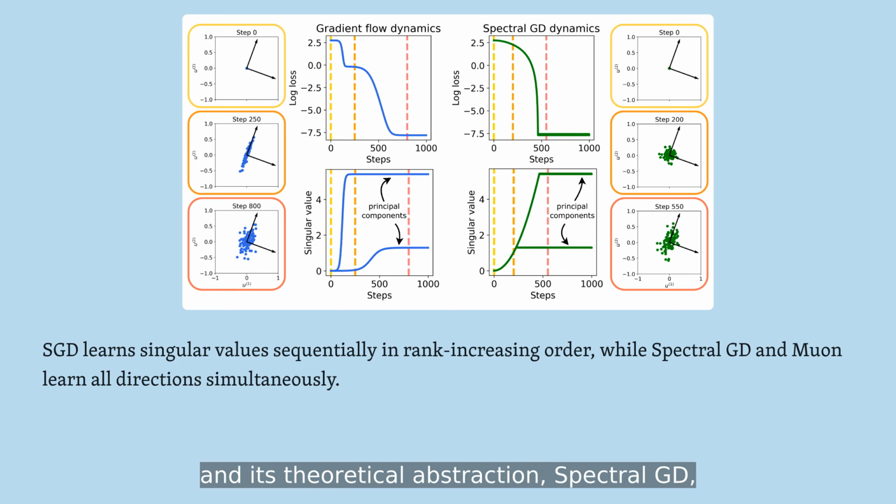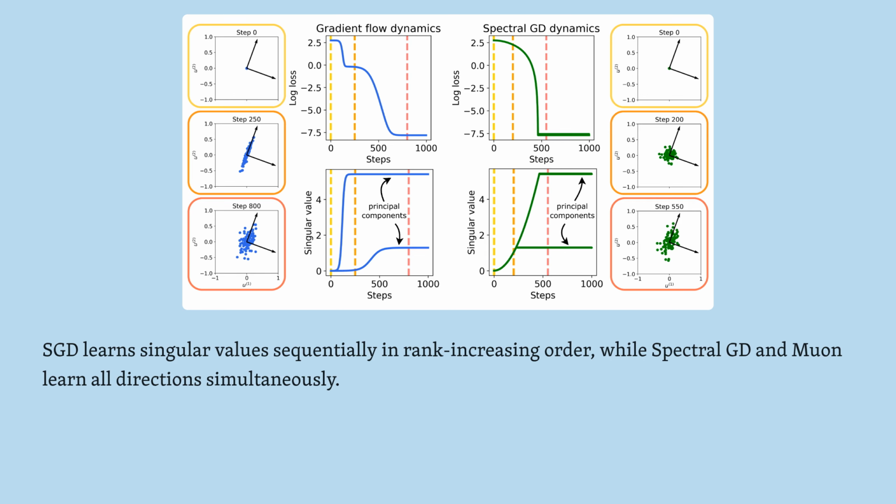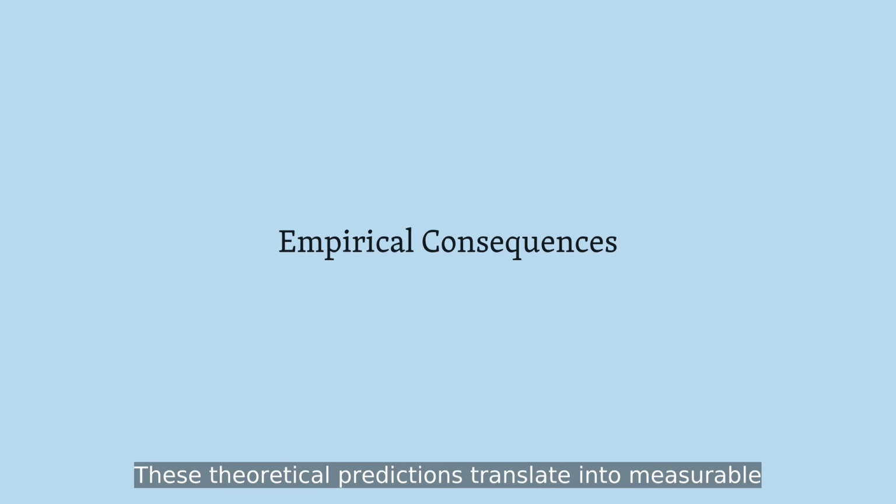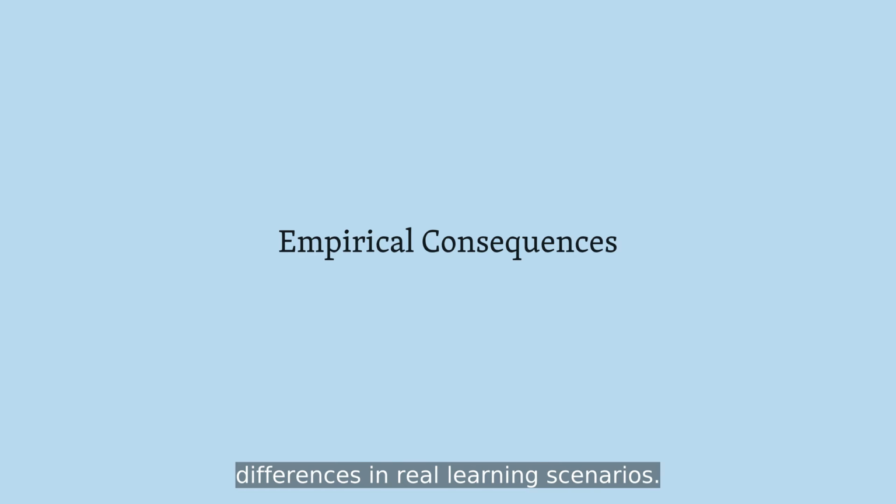Muon and its theoretical abstraction, spectral GD, instead learn all singular directions at once. Convergence is faster, but the implicit complexity control vanishes. The learning trajectory no longer respects the natural hierarchy of feature importance. These theoretical predictions translate into measurable differences in real learning scenarios.